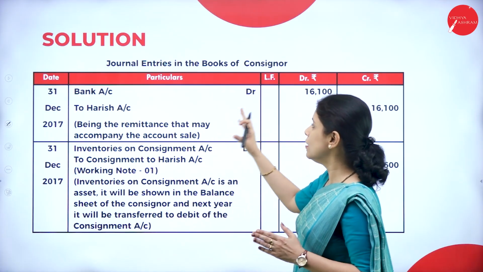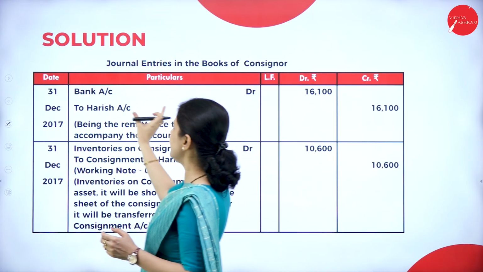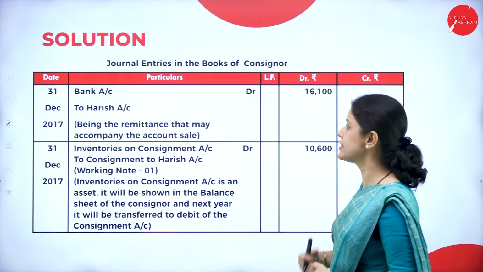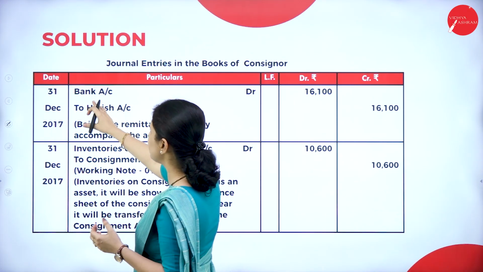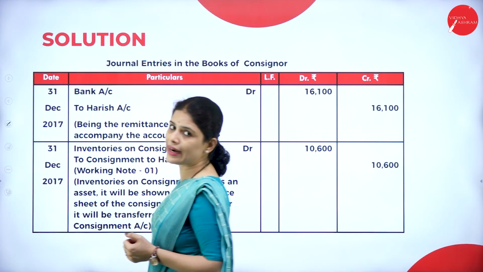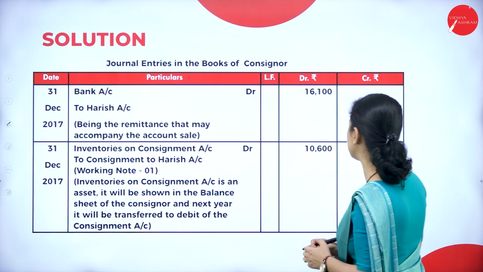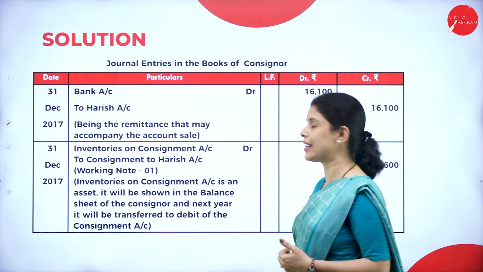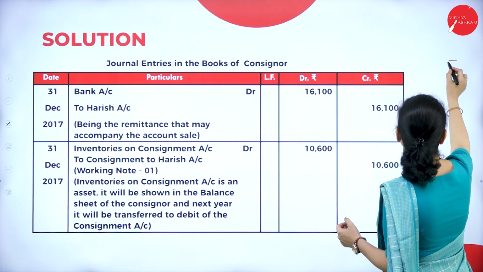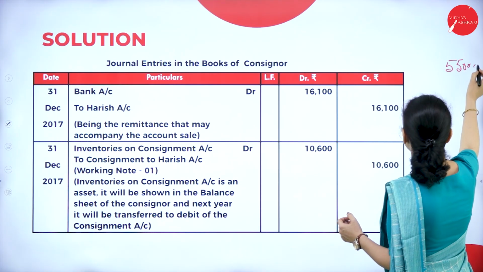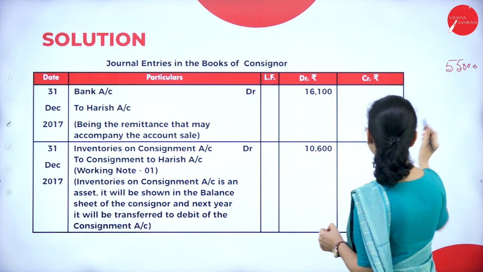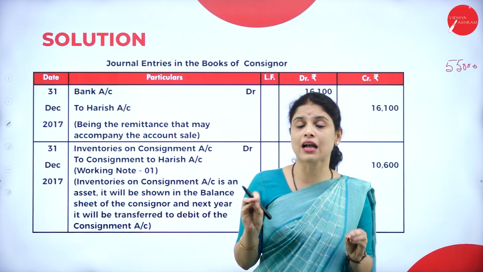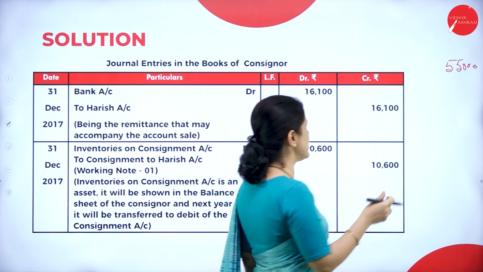Okay, next one, the entry is for the remittance. So here for the remittance, what is the entry? Bank account debtor to Harish. That means here the consignor received the money. So what will we write? Bank account debtor to Harish account. Now let us see how this 16,100 has arrived. So here, how much is the sale made by the consignee? 55,000. From that we have to deduct the expenses, bills receivable and the commission due to consignee. So let us do that.